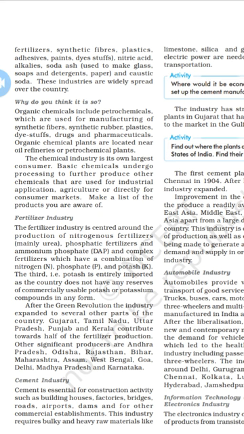Another one is organic chemicals, which are without the use of artificial chemicals.